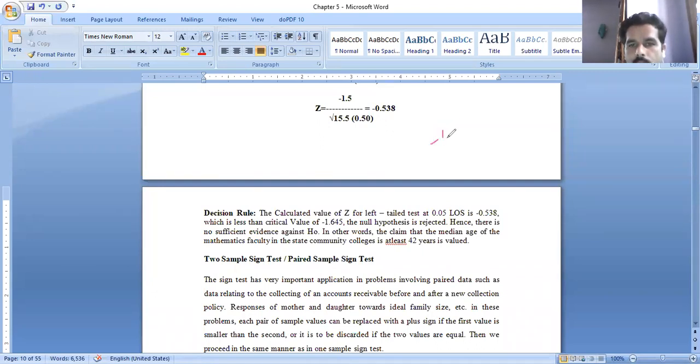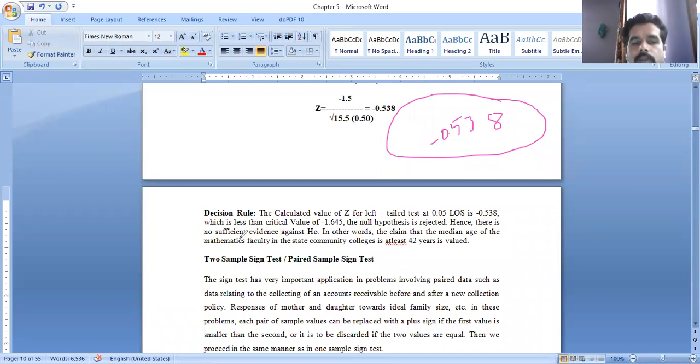Minus 0.538 is the Z value we already got when we calculated, which is less than the critical value minus 1.645. The null hypothesis is rejected.